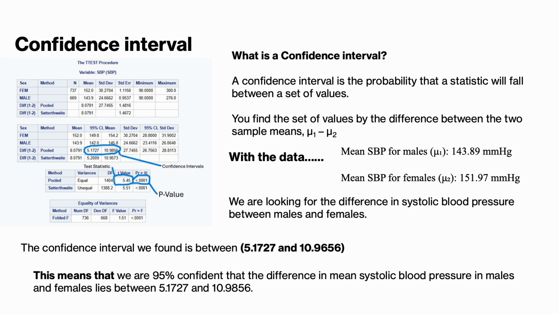So how we did that was we subtracted the female blood pressure from the male blood pressure and also input it in SAS, and that gave us our confidence interval of between 5.1727 and 10.9656. Pretty much what those numbers tell us is that we are 95% confident that the difference between mean systolic blood pressure in males and females lies between those two numbers.